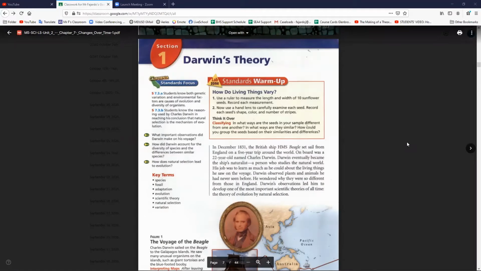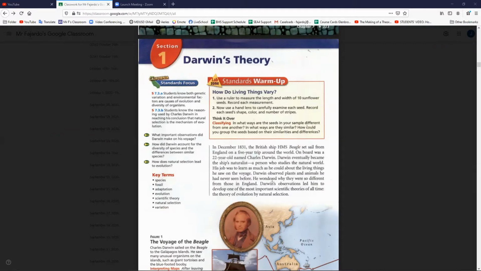Darwin's Theory. In December 1831, the British ship HMS Beagle set sail from England on a 5-year trip around the world. On board was a 22-year-old named Charles Darwin. Darwin eventually became the ship's naturalist, a person who studies the natural world. His job was to learn as much as he could about the living things he saw on the voyage.